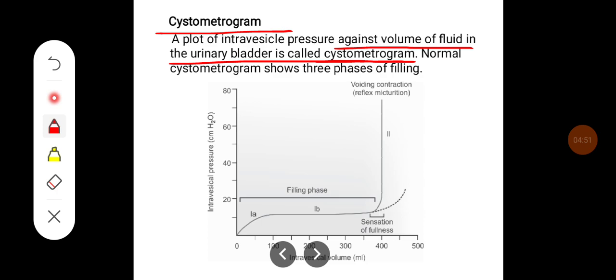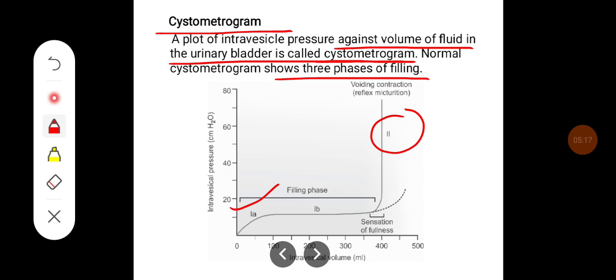The normal cystometrogram shows three important phases in the filling, that is phase 1A, phase 1B, and phase 2. In phase 1 the intravesical pressure increases as the intravesical volume increases.